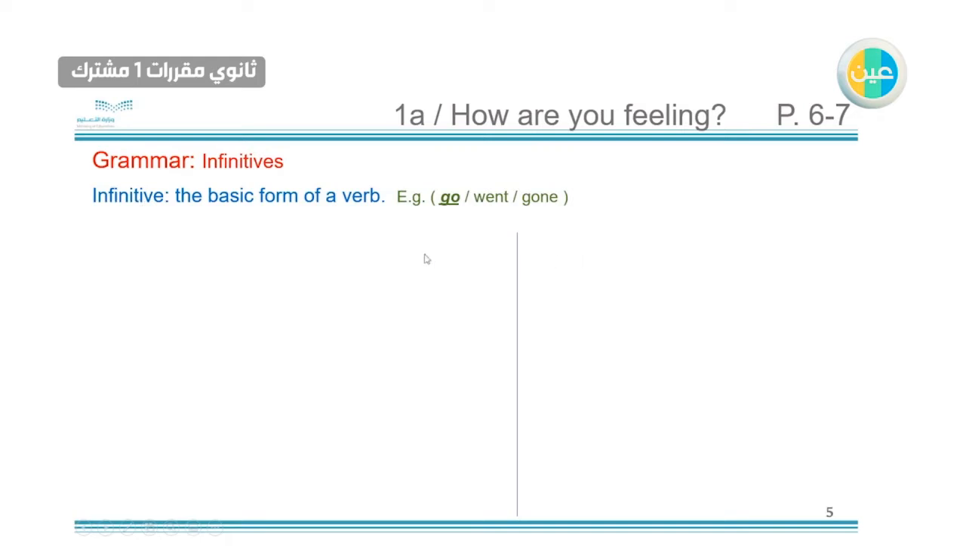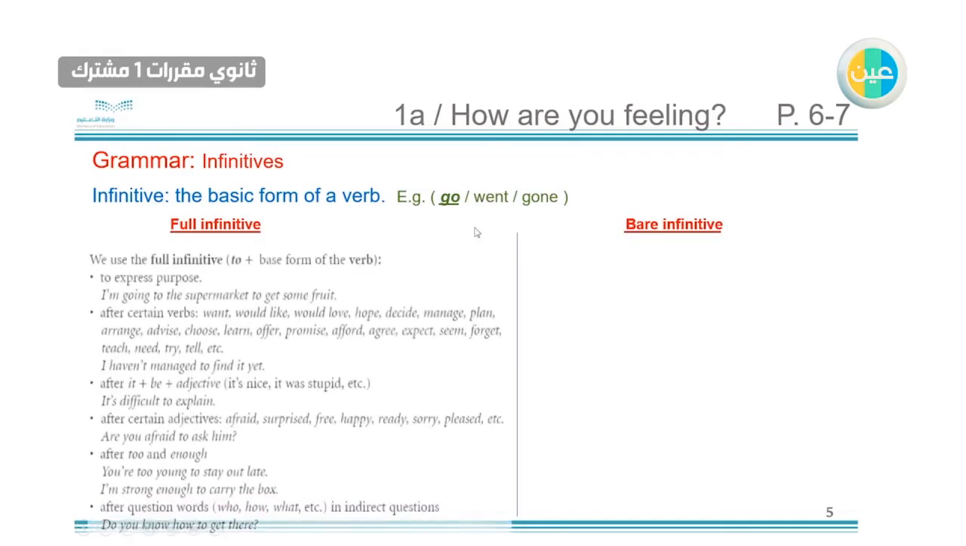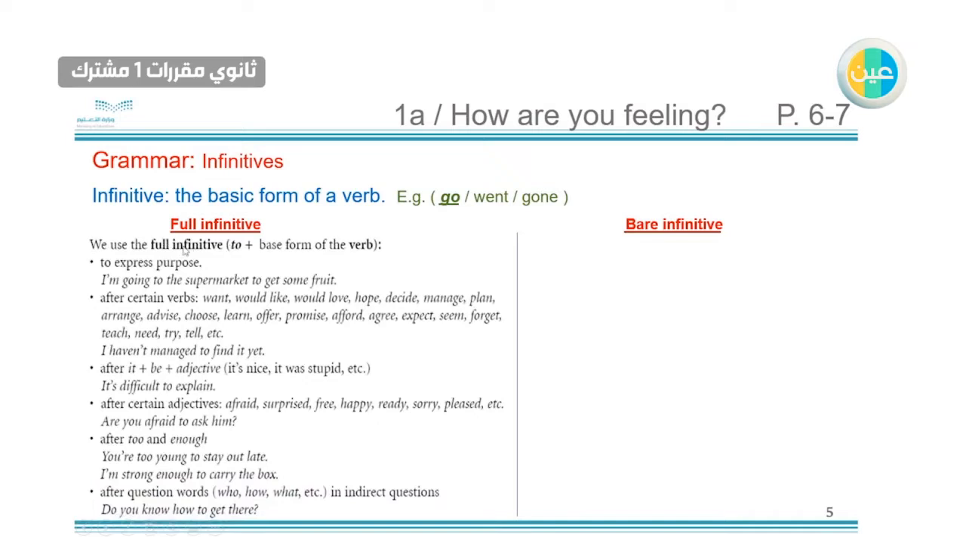We have two types of infinitives. We have the full infinitive and the bare infinitive. You will take both of them. So the first one, the full infinitive. Full infinitive means to plus the base form of the verb, like go, for example, this is the base form of the verb. So we use the full infinitive to express purpose, to give the reason.